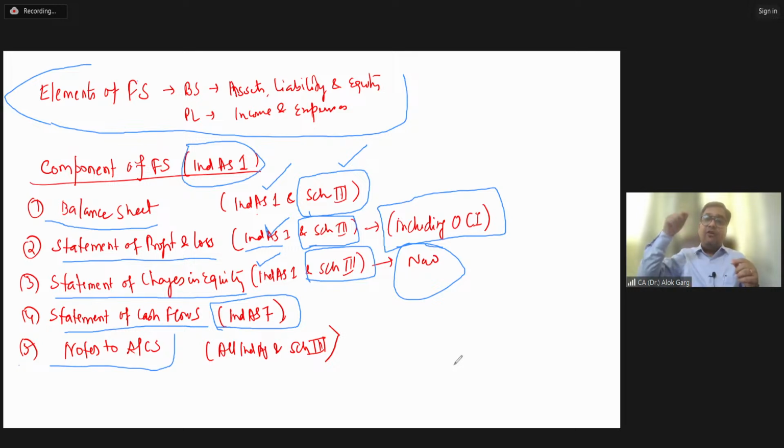Means the value of these assets will grow in future. But Tanisha has invested in a depreciable asset. The value of the car will go down. It will not appreciate. The life will go down, right? So after entering into the notes to accounts, I was able to take a view.